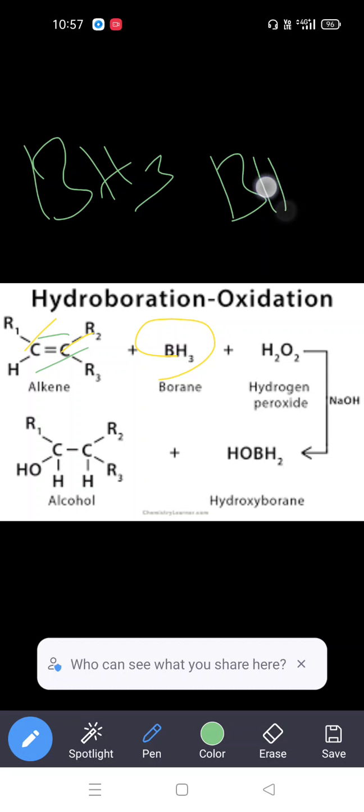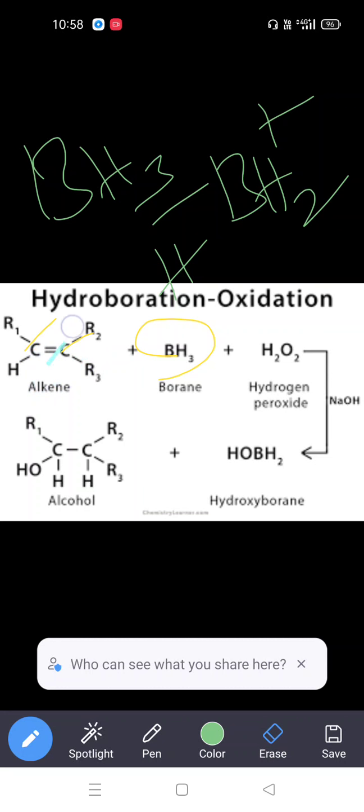Here the BH2 is positive and H is the hydride ion, because hydrogen is more electronegative than boron. Boron has no more electron density than hydrogen. So that's why hydrogen carries the negative charge as the hydride ion, and the formation of BH2 is a positive charge.